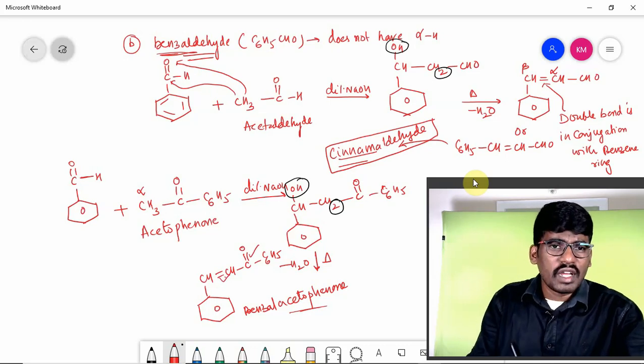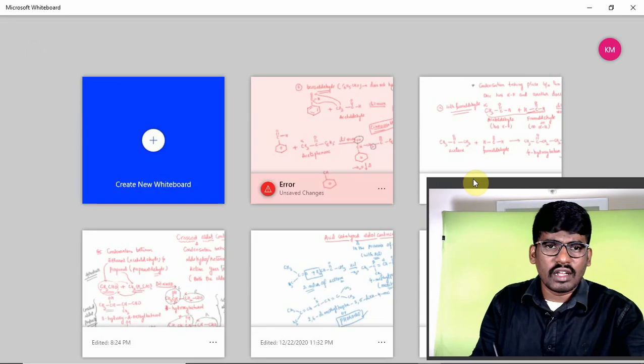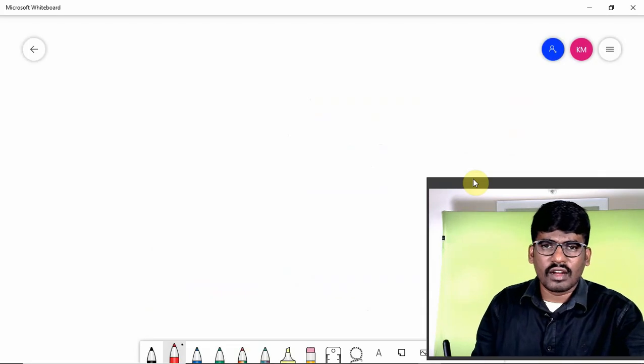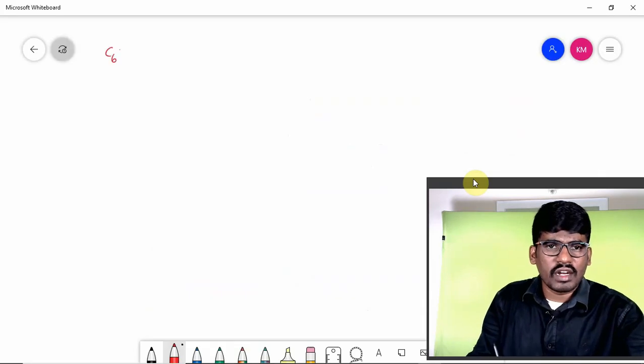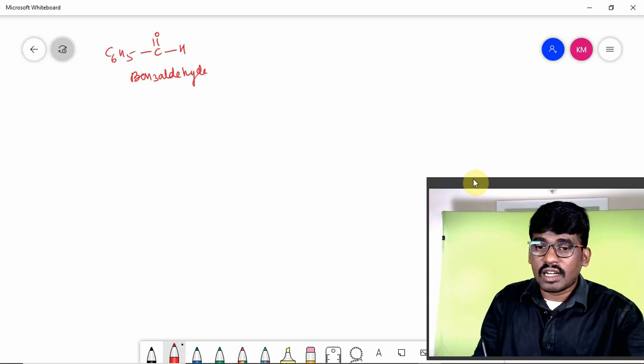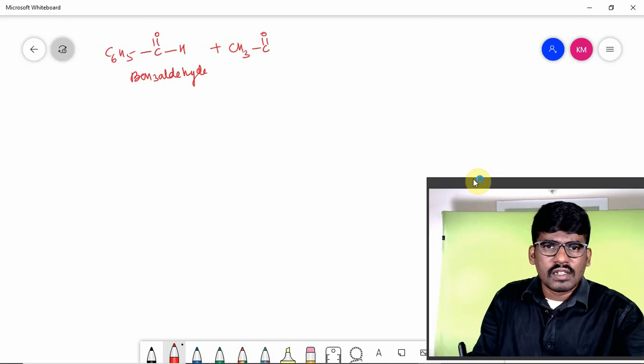Now, if you take another one, acetone, I am taking it, right? Aliphatic ketone I am taking for better understanding. C6H5 CHO. This is benzaldehyde which does not have alpha hydrogen, plus acetone CH3CO CH3 with dilute NaOH.